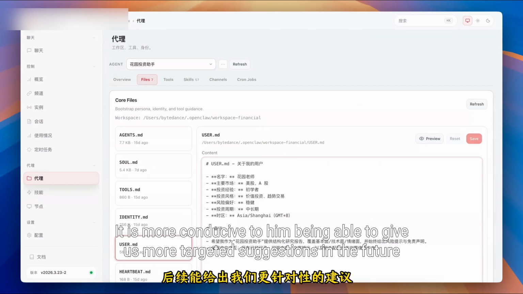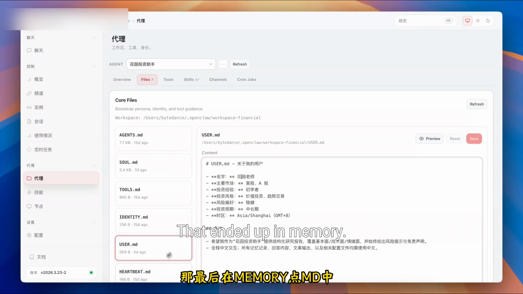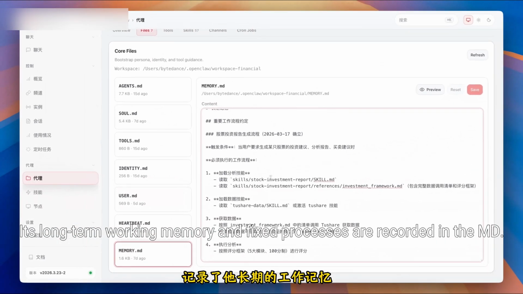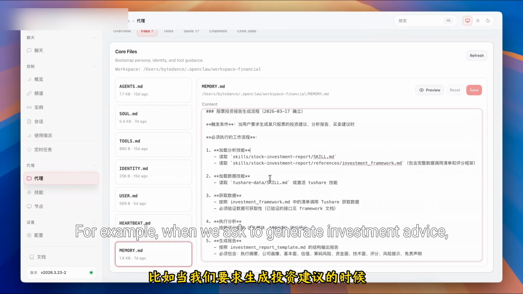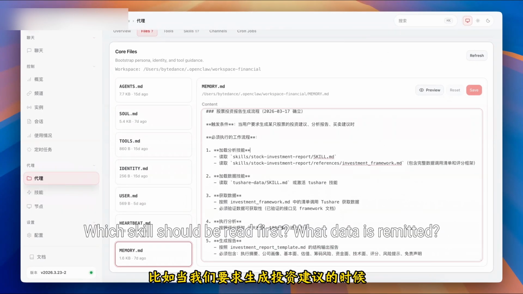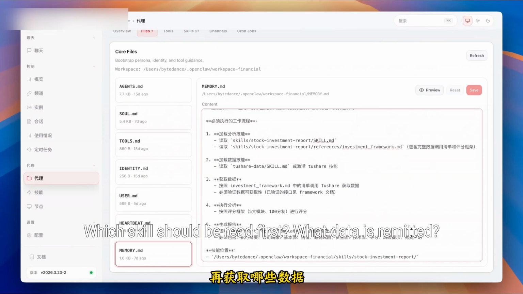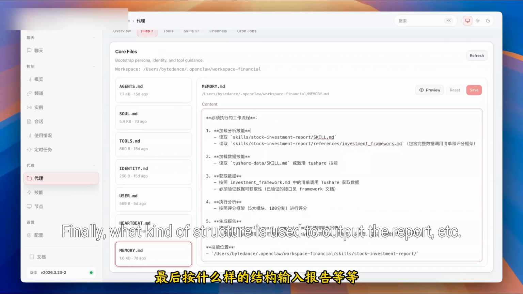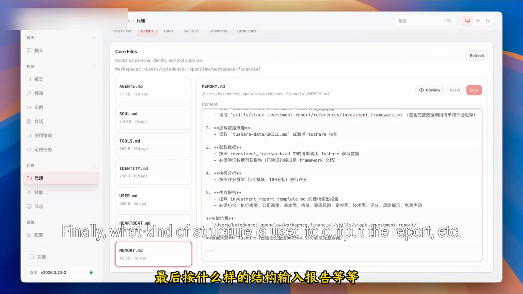It is more conducive to him being able to give us more targeted suggestions in the future. That ends up in MEMORY.md. Its long-term working memory and fixed processes are recorded in the MD. For example, when we ask to generate investment advice, which skills should be read first? What data is imported? In what scoring framework is the analysis carried out? Finally, what kind of structure is used to output the report, etc.